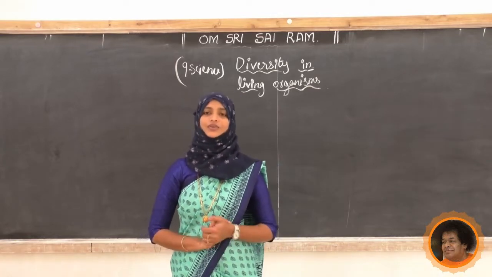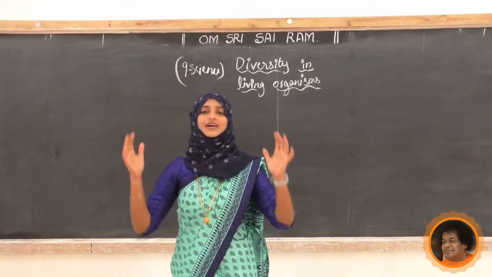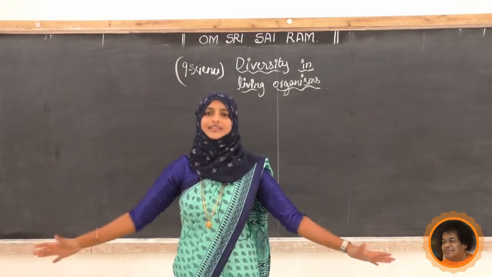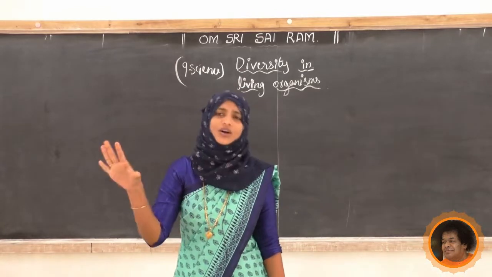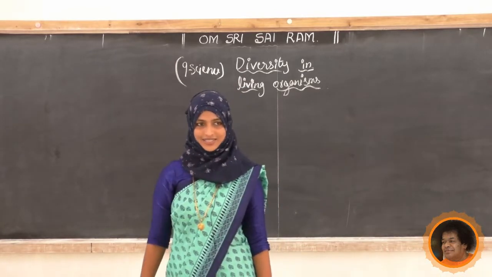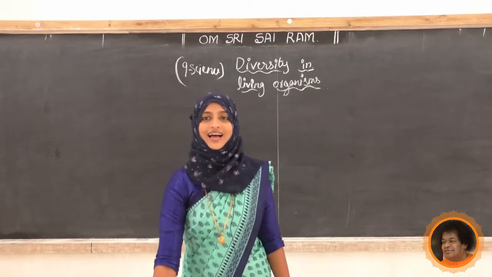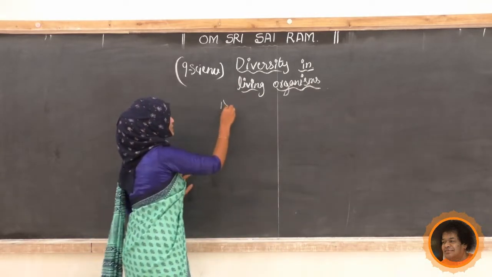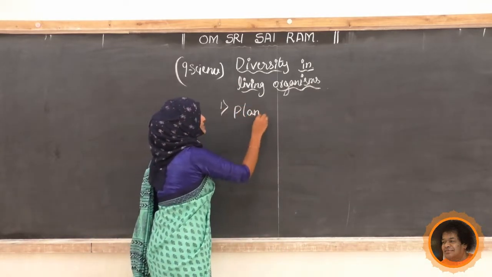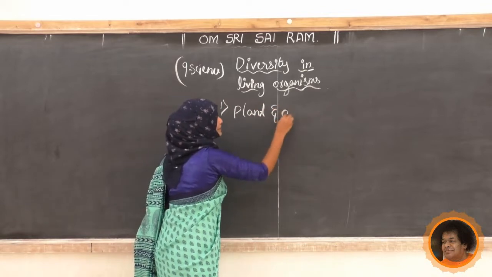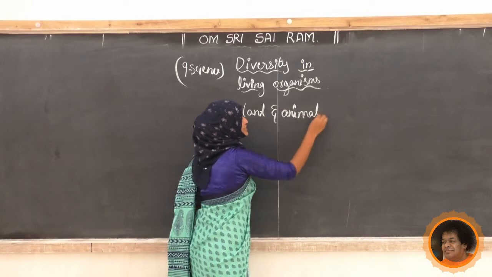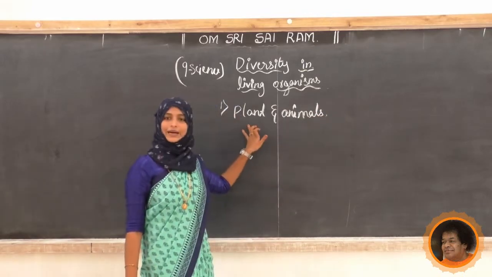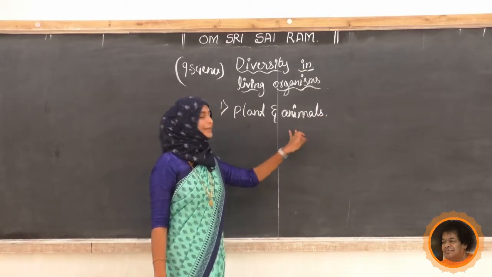First he classified the entire set of organisms present on earth. He divided the whole set of organisms into two categories, that is plants and animals. He called these kingdom Plantae and kingdom Animalia.